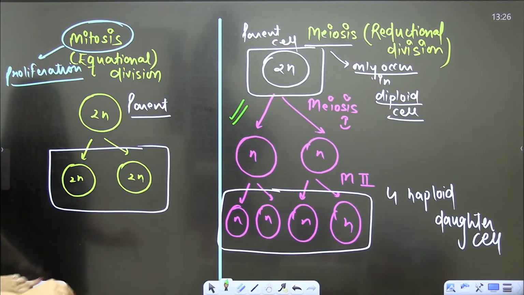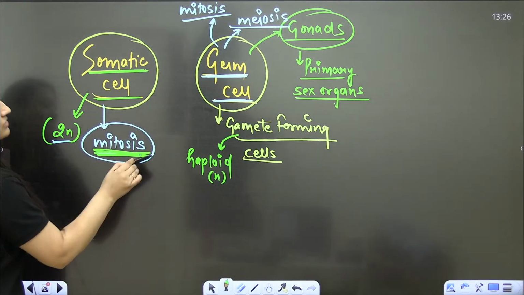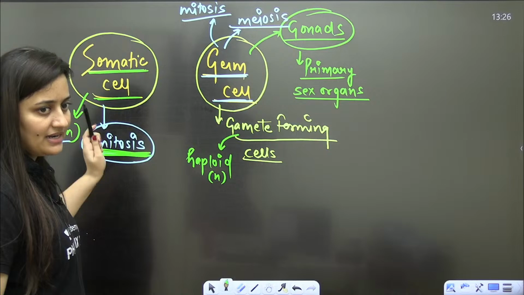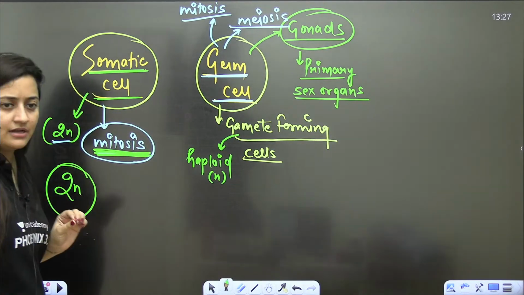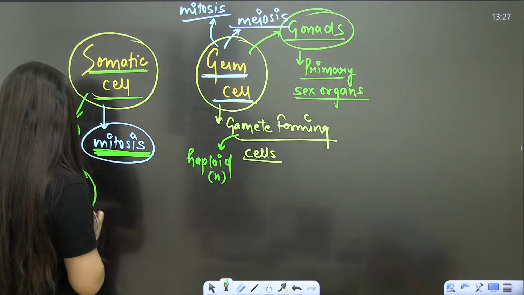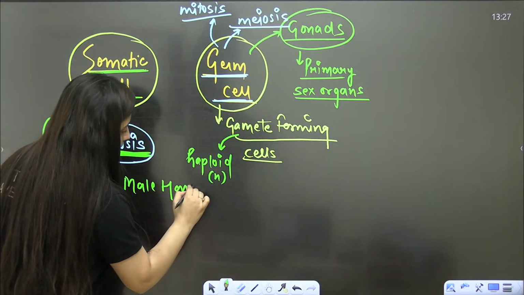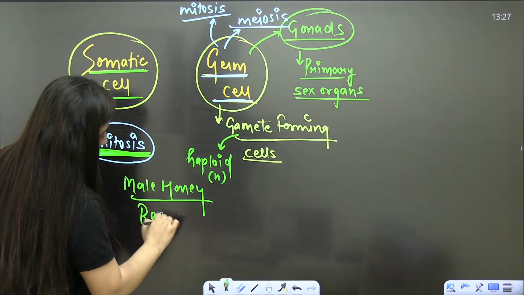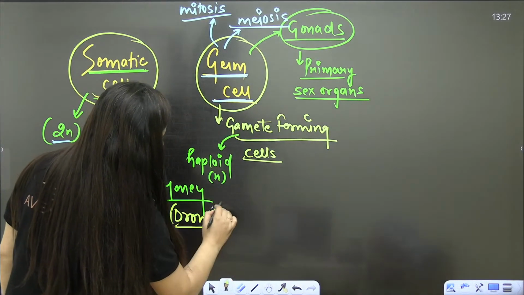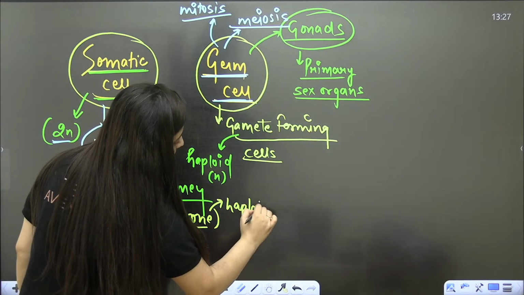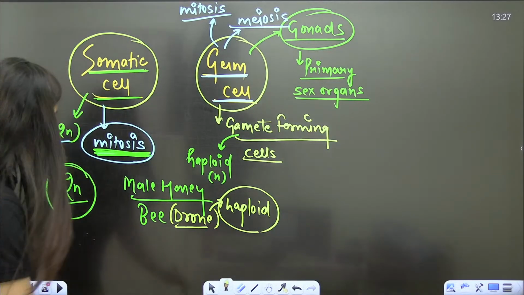So I said mitosis occurs mostly in somatic cells. No meiosis will occur in the somatic cell when you are talking about animals. I told you that in animals usually mitosis occurs in diploid cells, but it is not always the case. Say you talk about the male honeybee. Do you know the male honeybee? We use the word drone for it. The male honeybee is haploid. Do you know that?